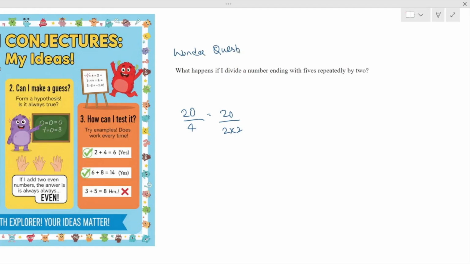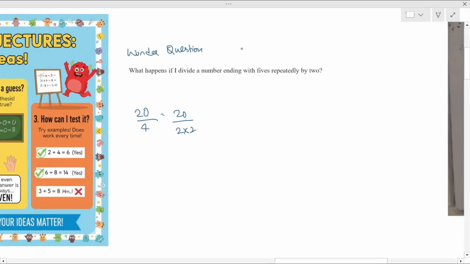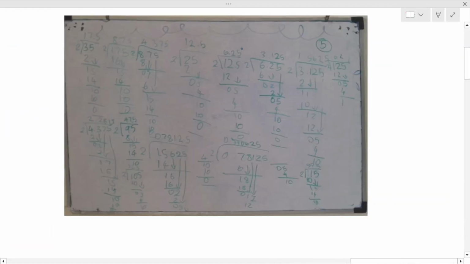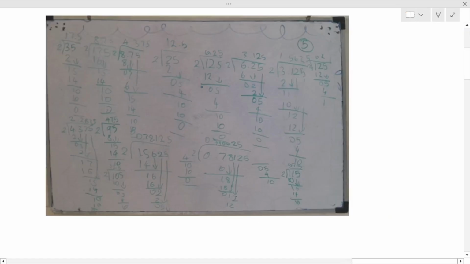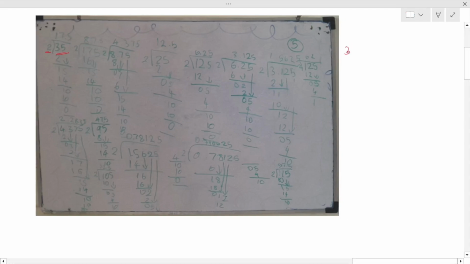With this question, I let the child work on her own, and she put this onto the board. She figured out that she was repeatedly dividing 35 by 2, which gives 17.5.